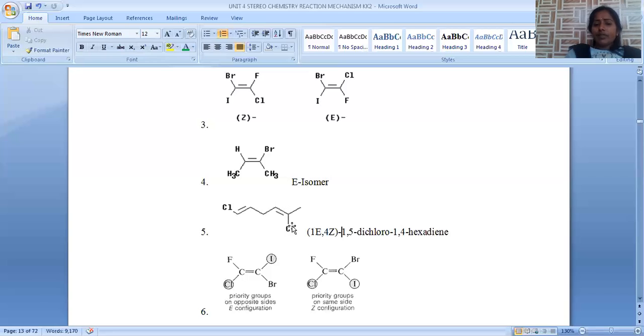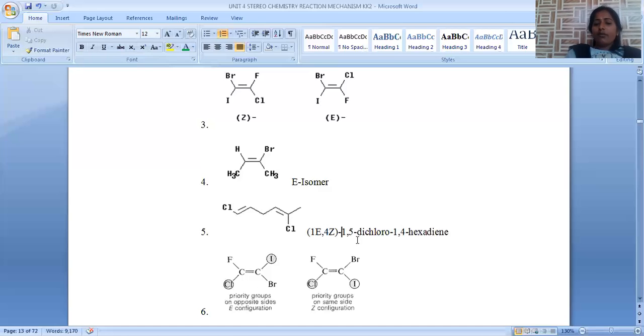Hence we can say chloro and carbon, these two are the higher priority groups, and both are in the same direction. This comes under Z configuration, nothing but cis configuration. At the fourth carbon atom, we have Z configuration. At the first carbon atom, we have E configuration. That's why we can say 1E, 4Z. Chloro groups are present on the first, comma, fifth position.